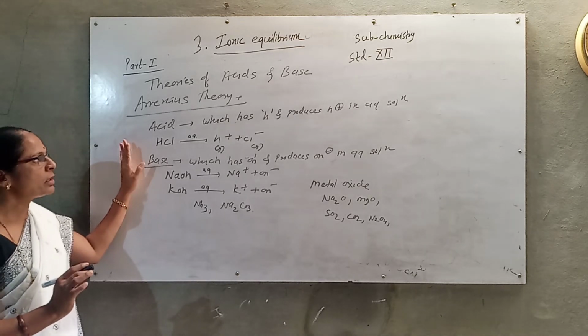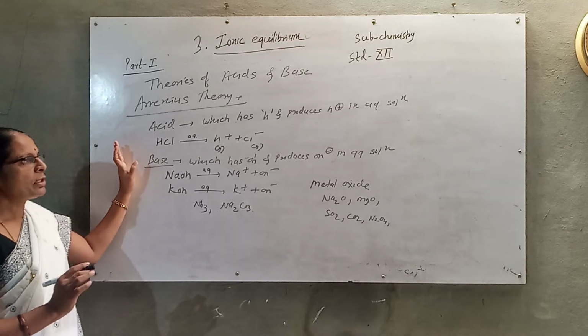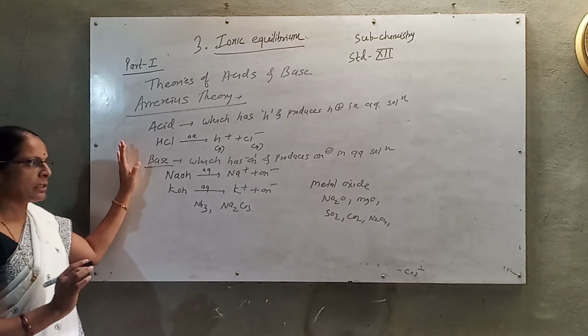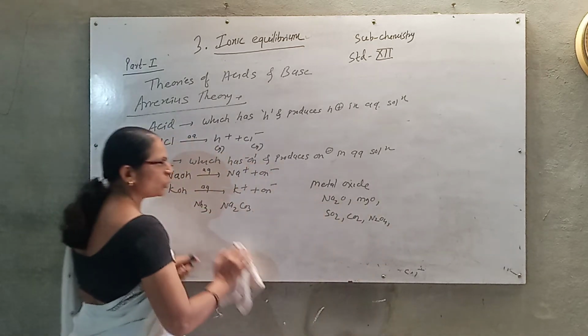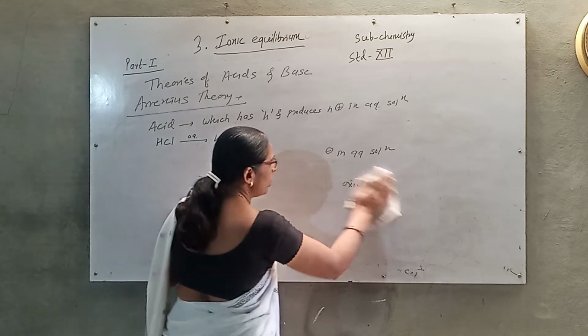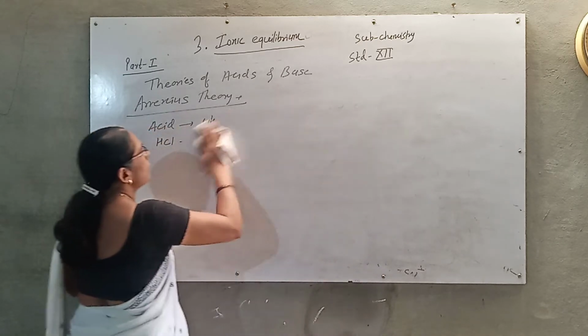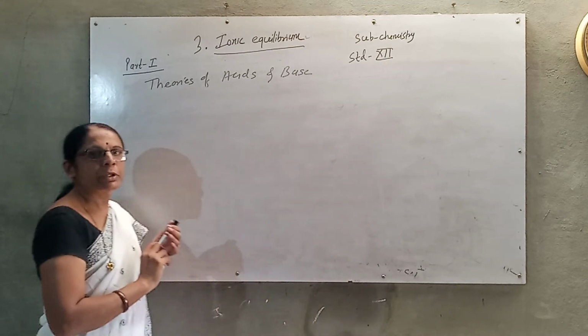It does not consider metal oxides, which are basic oxides, nor the nature of ammonia or sodium carbonate, which also show acidic and basic properties.